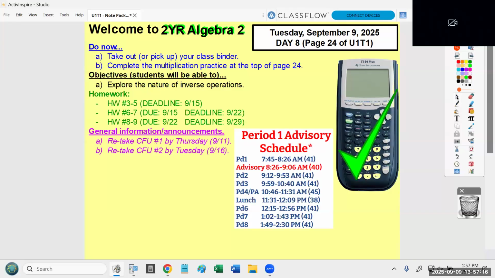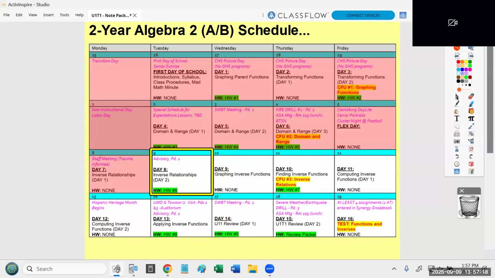So I gave students 2 minutes on page 24. I finished a lot of general announcements. There was a lot to summarize because right now students have 2 more days to retake CFU 1. They just got a week to retake that, and CFU 3 is going to be this week in 2 days on Thursday. I also just mentioned that we have a test that is not reassessable next week on Friday.